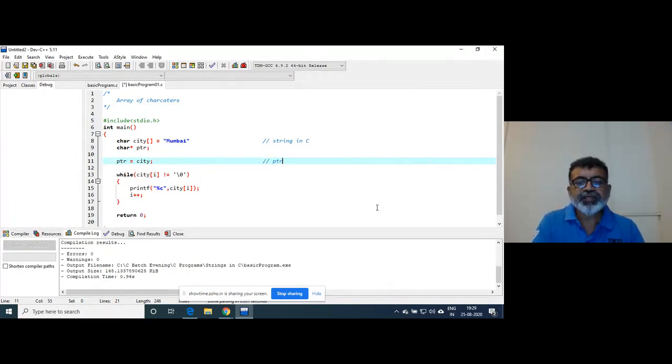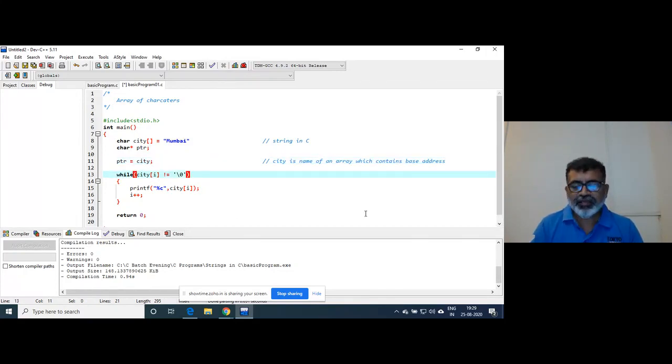Because ct is the name of an array which contains the base address. We know that, right? So what can I write here now?